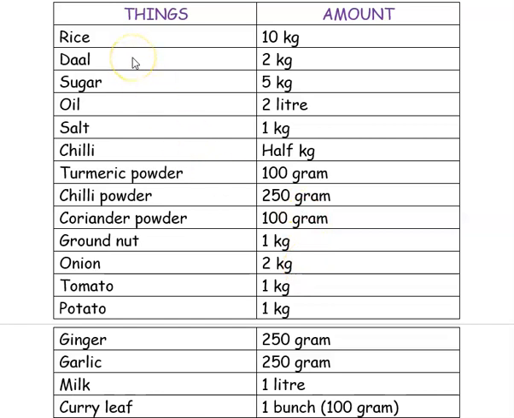So that also depends upon the utilization. We will not buy 10 kg dal and 2 kg rice, right? So we will be using more rice than the dal. Then sugar also will be using more. Oil also will be using more. So compared to salt, we will use more sugar. So the amount of salt is less and the amount of sugar is more. So you have to think the ways how much quantity we are using in our home. So you can take help from your mother and you can write out the things like this.